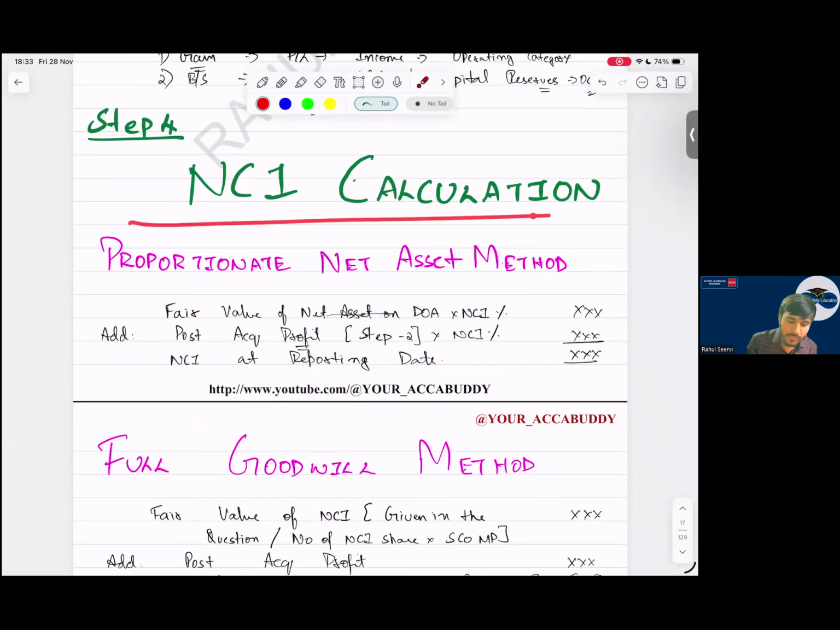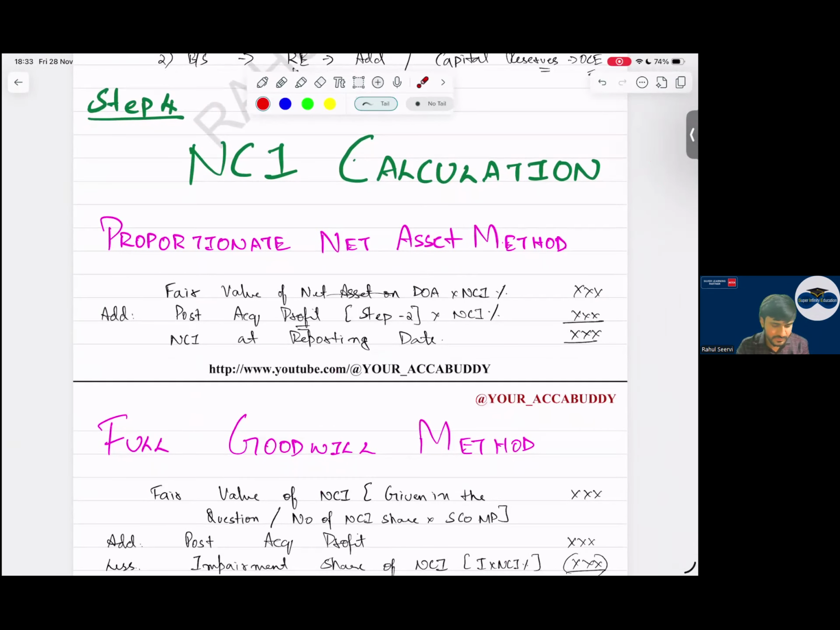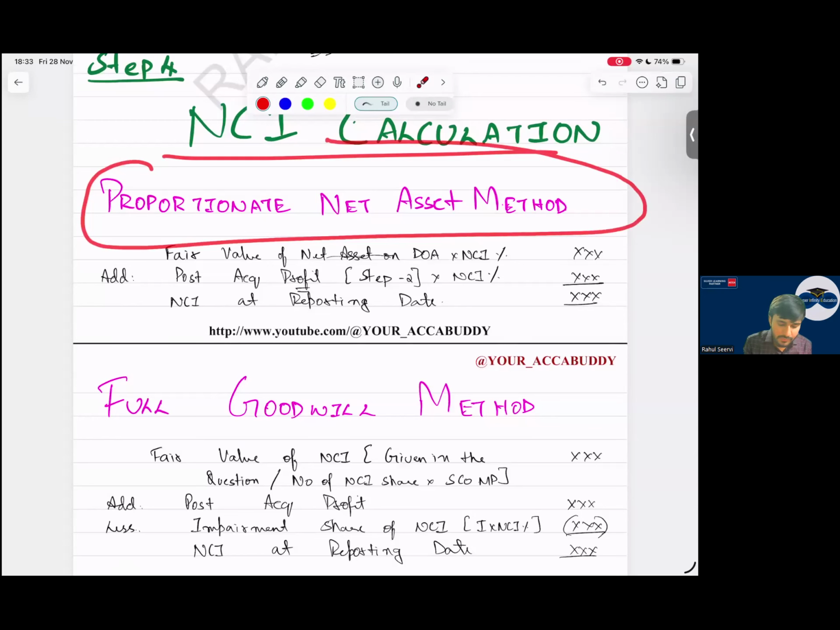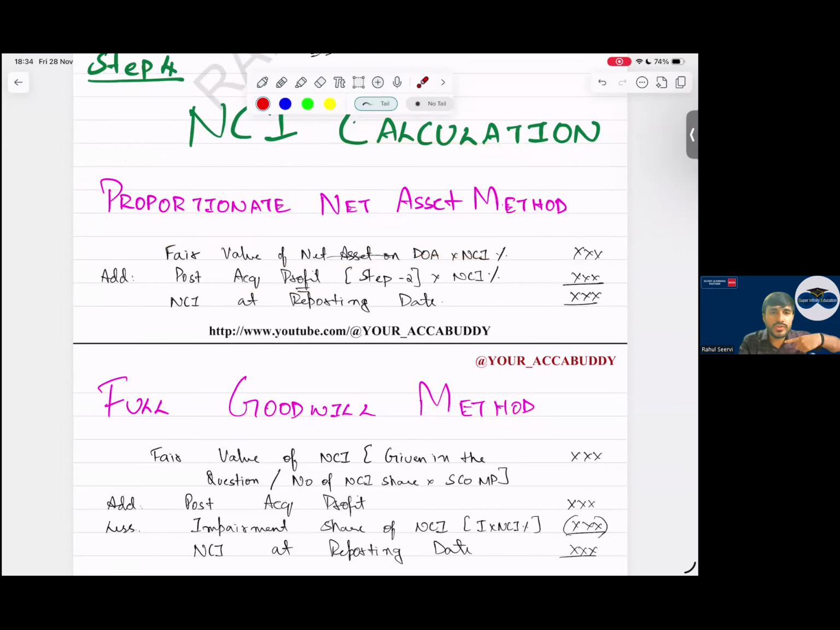Then coming to step number 4, NCI calculation. Sir, in NCI, what do we see, sir? NCI calculation, proportionate net asset method: fair value of the net asset on date of acquisition into NCI percentage, then post acquisition profit. Sir, how do we get this post acquisition profit? Step number 2, the difference. Then NCI at reporting date.